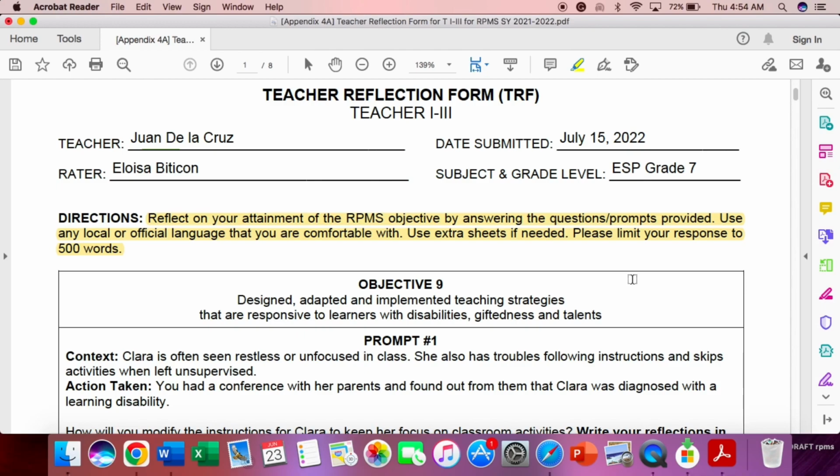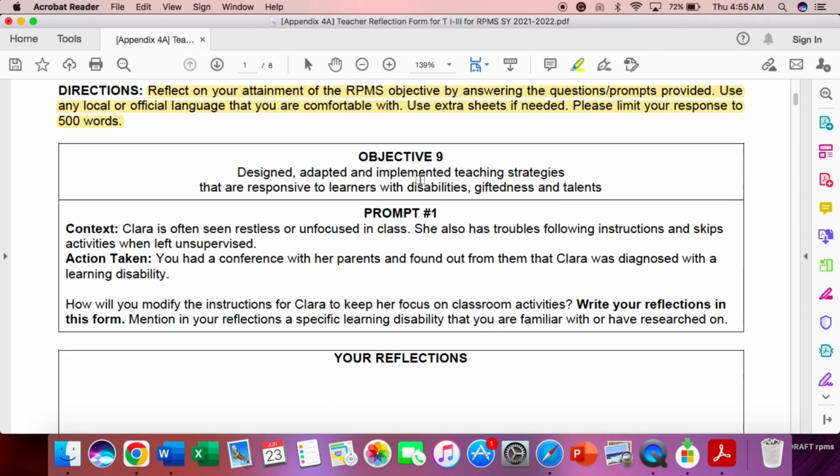So we have here the objective 9. Take note, designed, adapted, and implemented teaching strategies that are responsive to learners with disabilities, giftedness, and talent. So, under prompt number 1, ito lang po ay sample ng context. So, yung reflection nyo will be based on the sample. So, paano natin to gagawin? Wala nga ako na-encounter na disability ng learner ko. So, what if? Ang tanong dyan this is the guide.